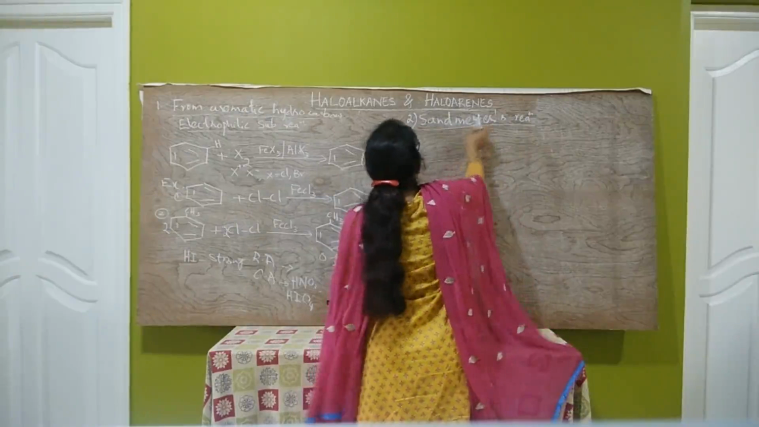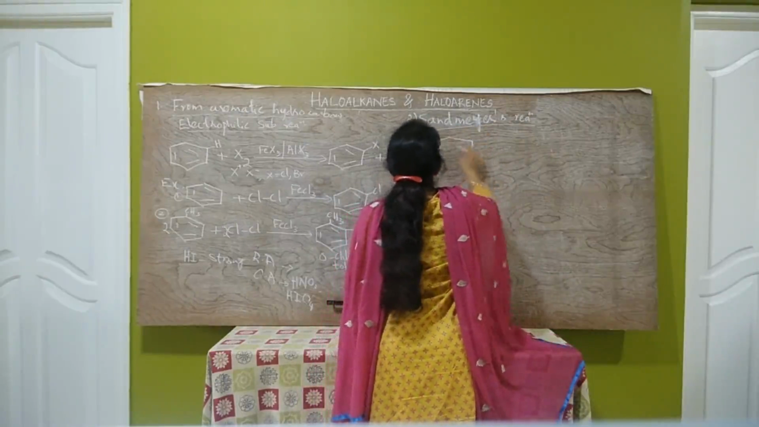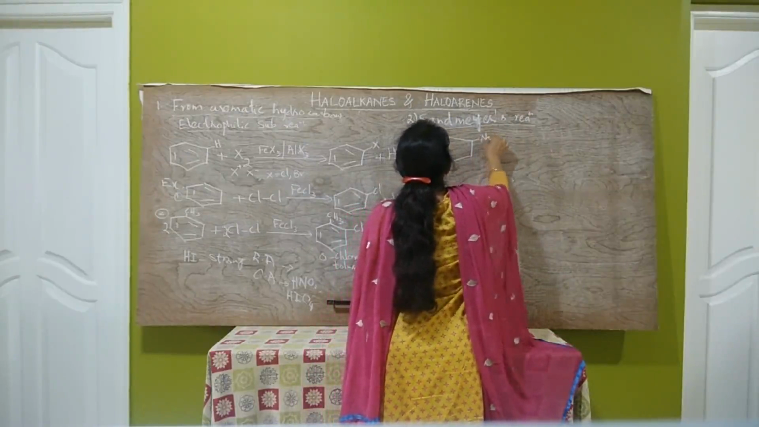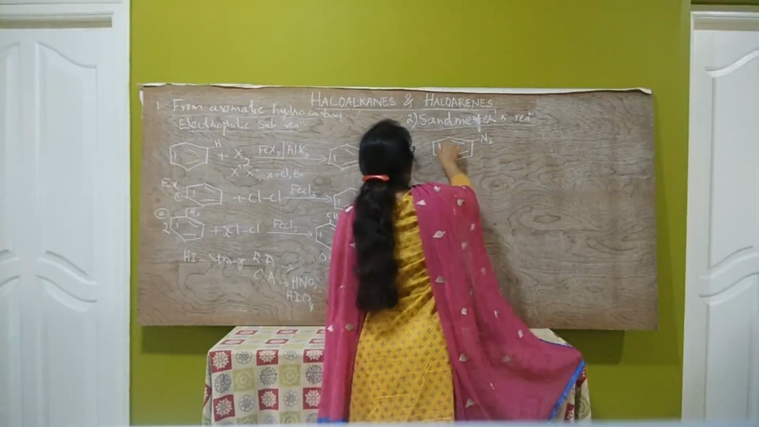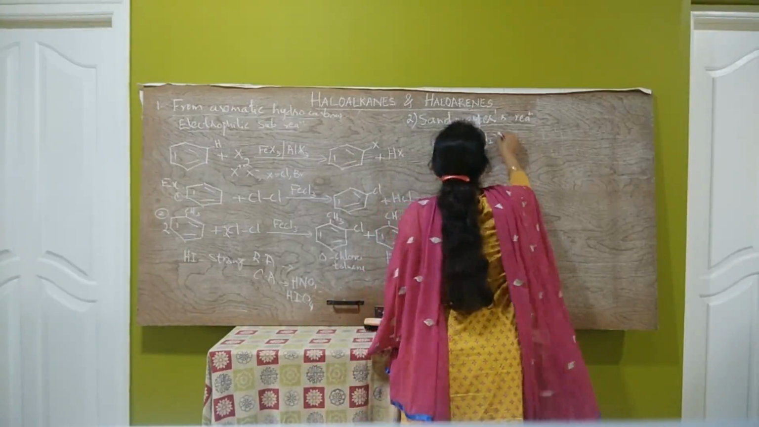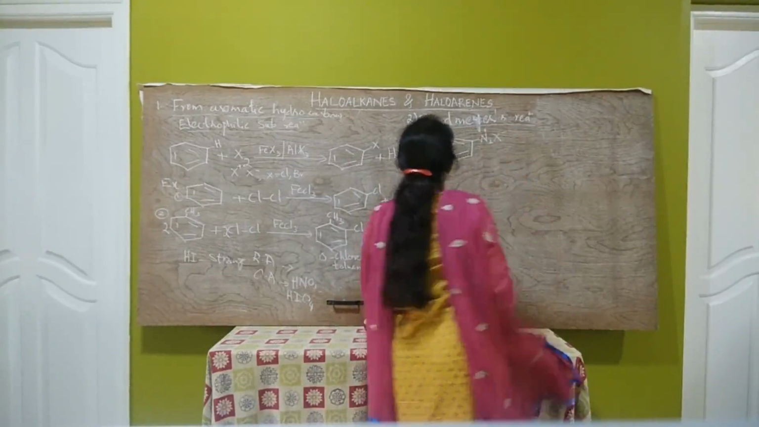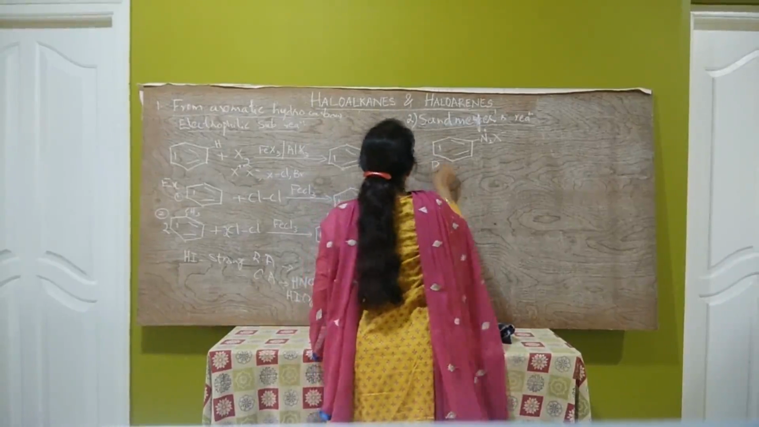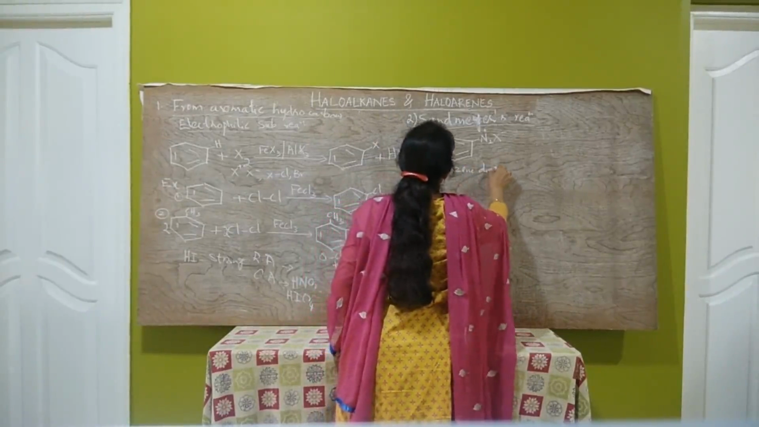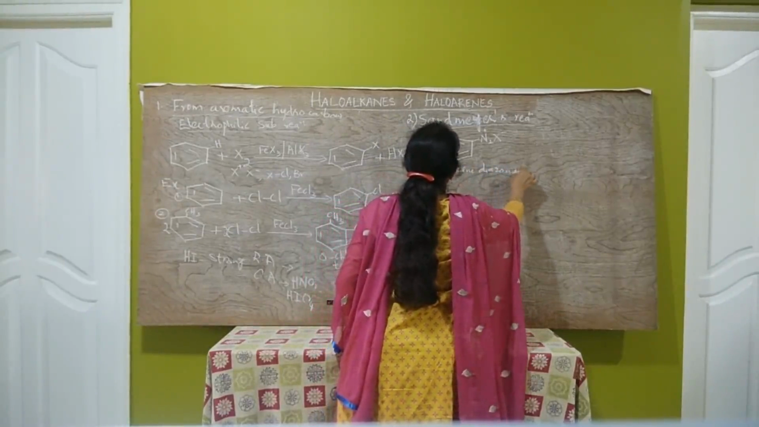So, these haloarenes are prepared here from benzene diazonium halide. Azo means nitrogen. So, this is benzene diazonium halide.